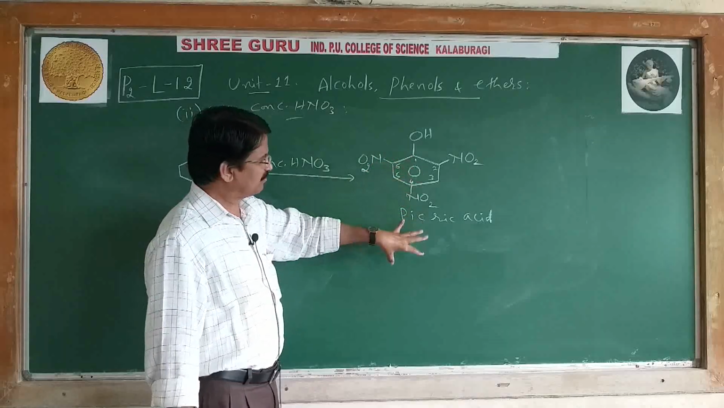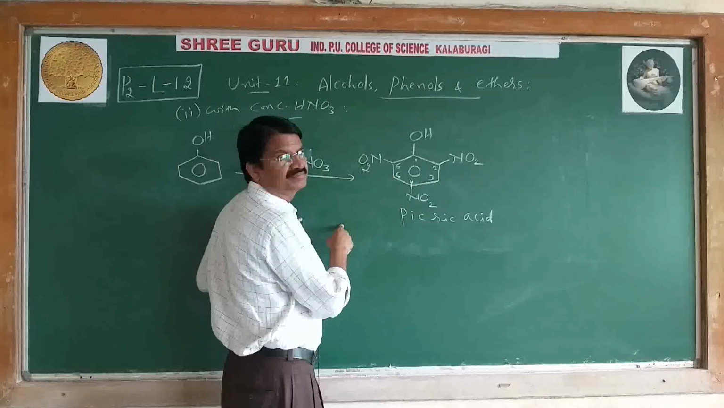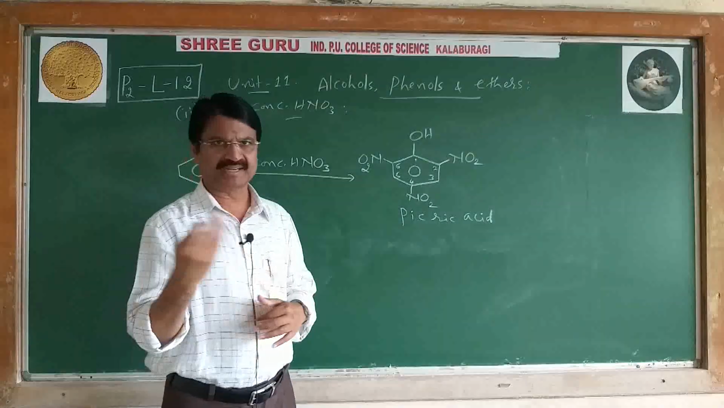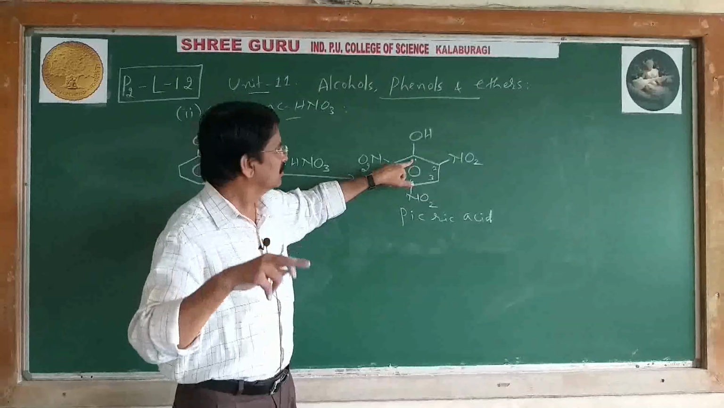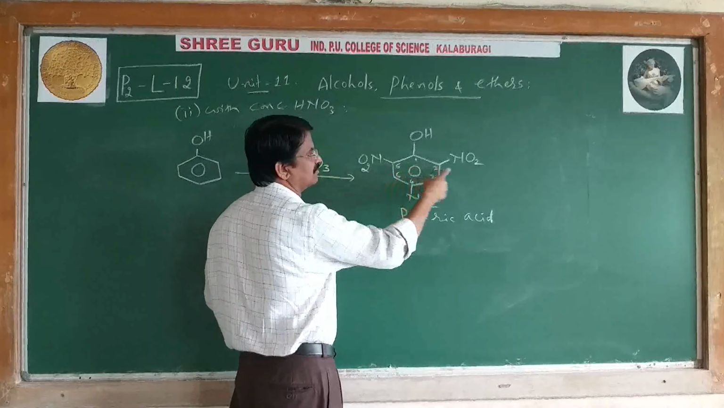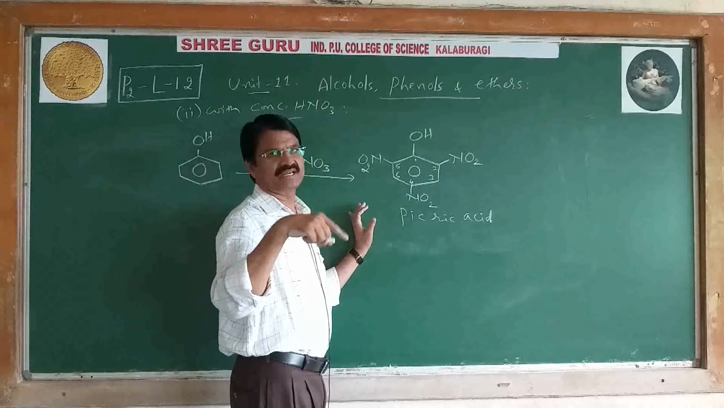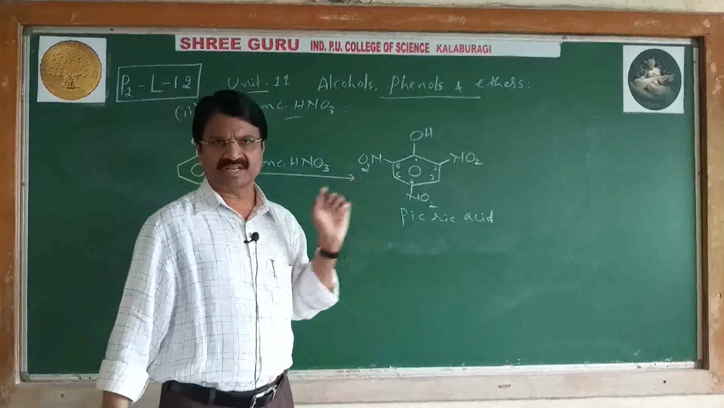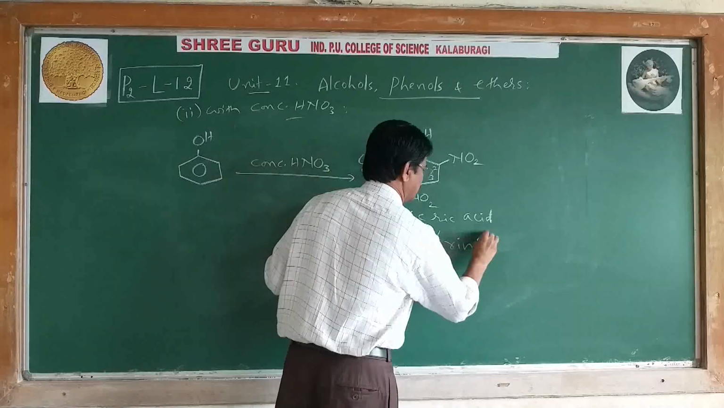Now we can write the IUPAC name of picric acid. See here. Positions 2, 4, 6. Position 1 is OH because when you compare OH and NO2 by priority rules, higher priority is given to the OH group, then NO2. Therefore, start from here, carbon 1, linked with the OH group. 2, 4, 6-trinitro, nitro three times, and the remaining part, phenol. Phenol is the IUPAC name. Therefore, it is called 2,4,6-trinitrophenol.